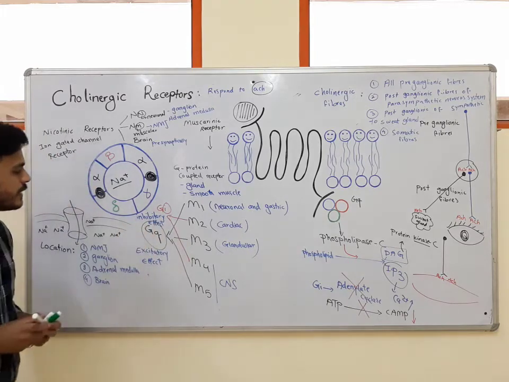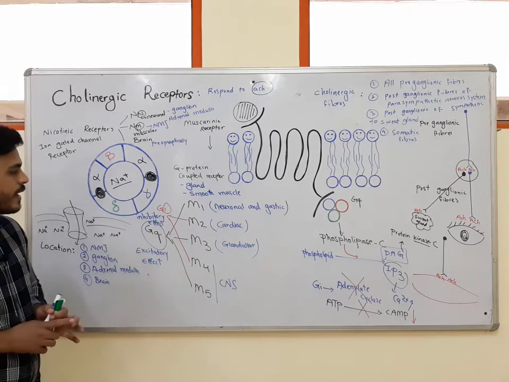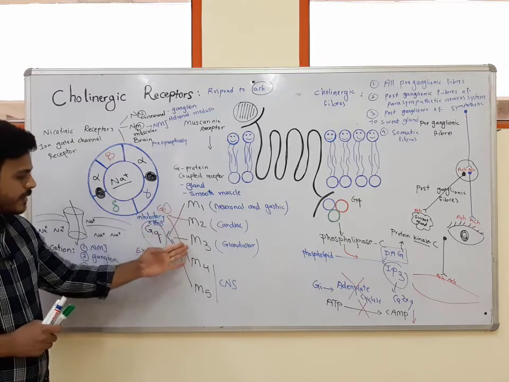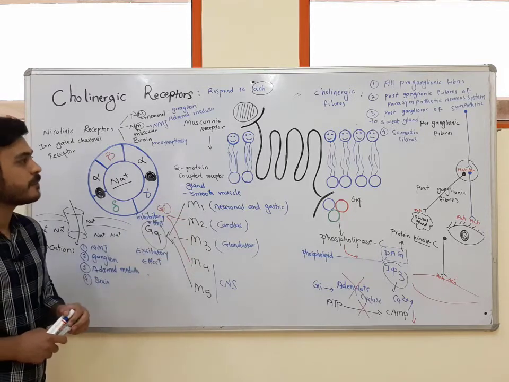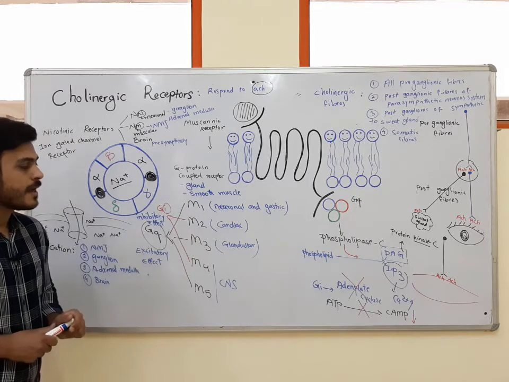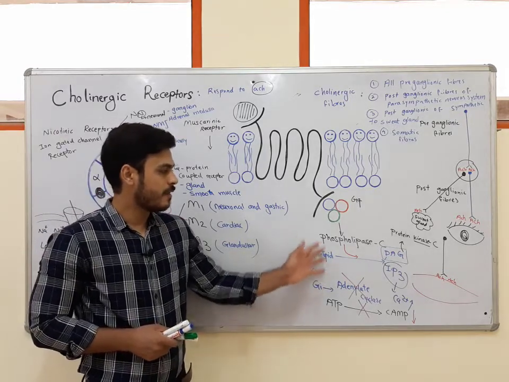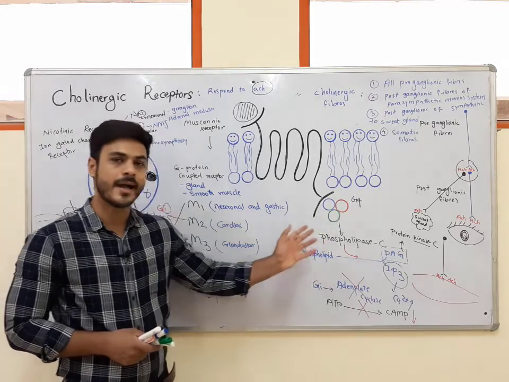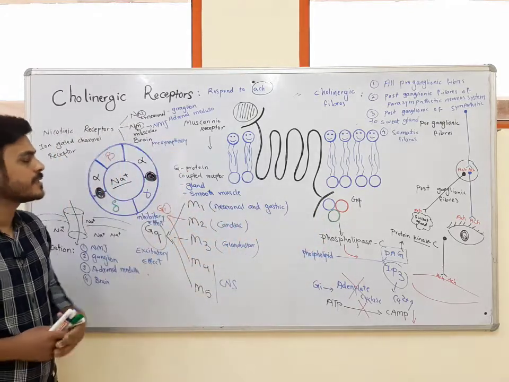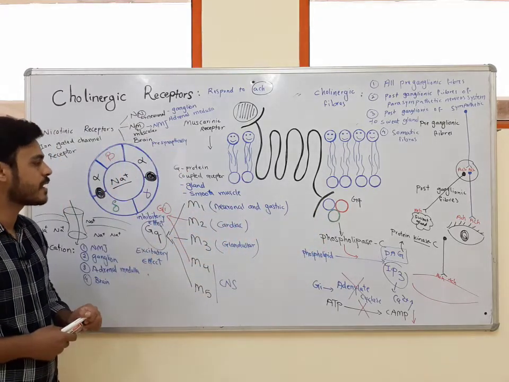This was about the effect of activation of these 5 subtypes of muscarinic receptor, and also the signaling molecules and signaling pathways which we activate by activation of these 5 subtypes of muscarinic receptor.